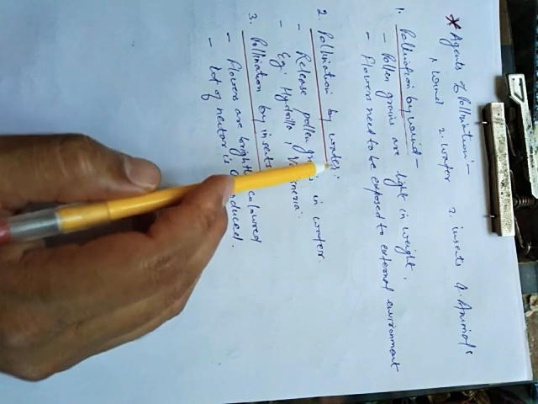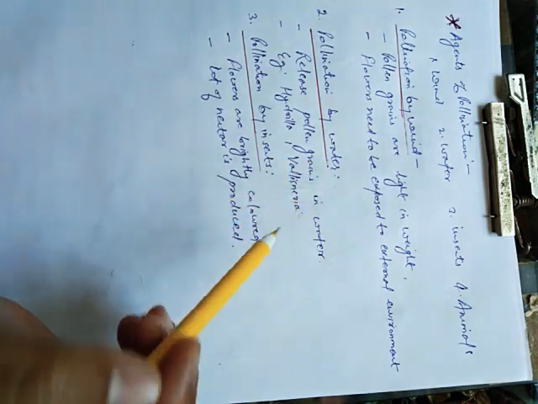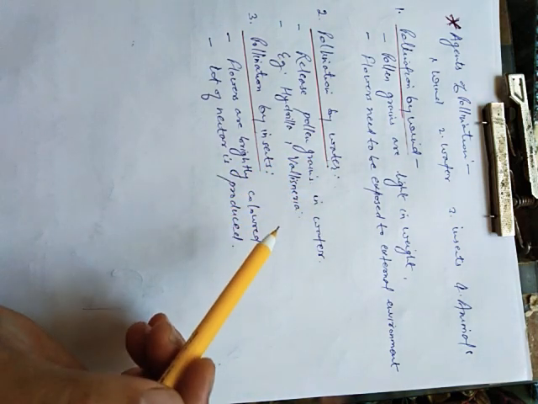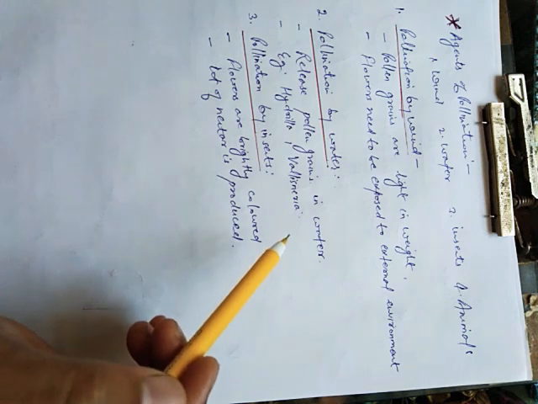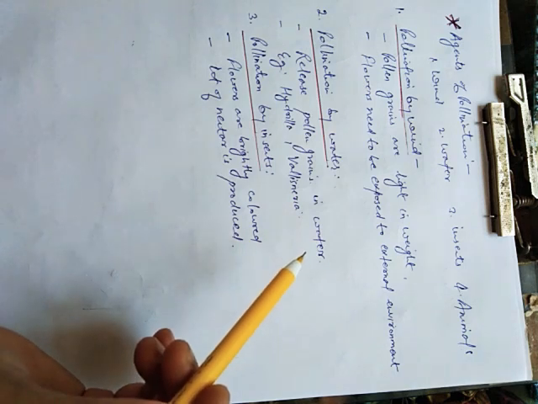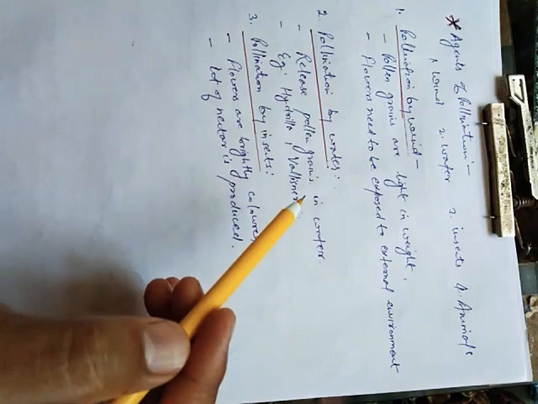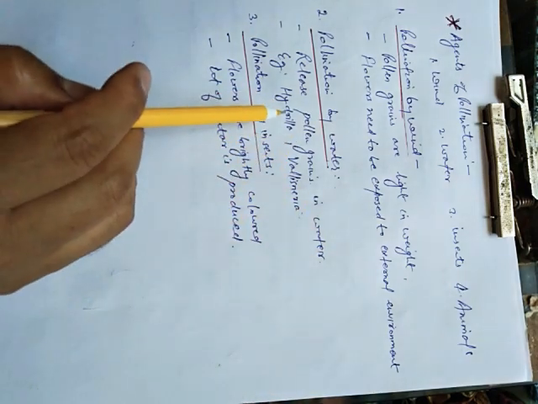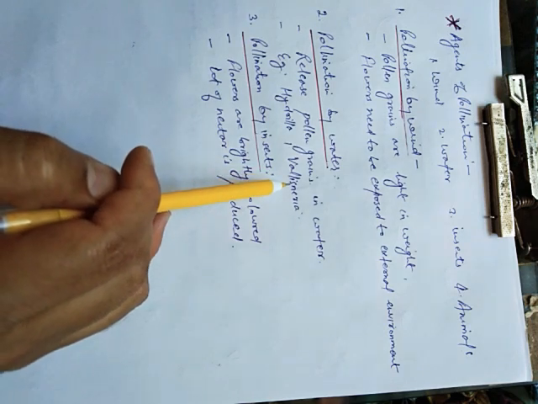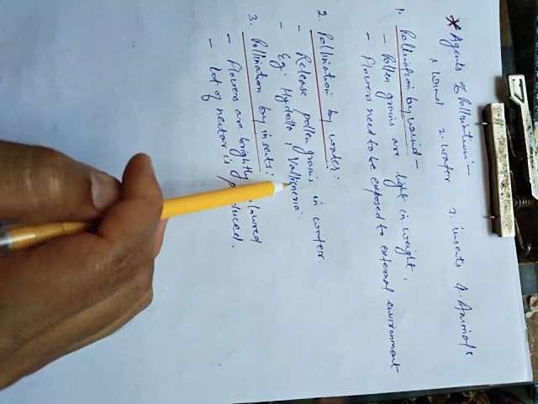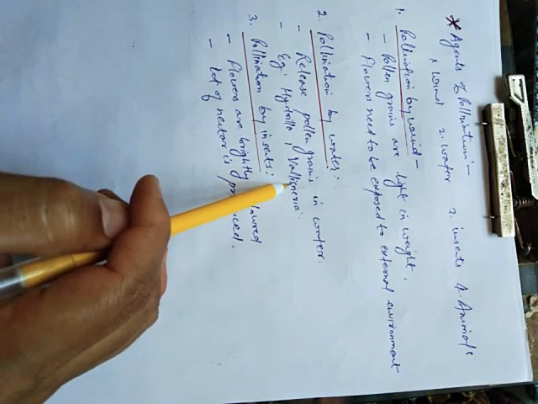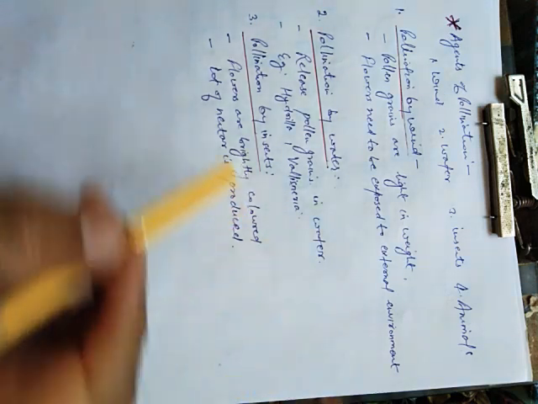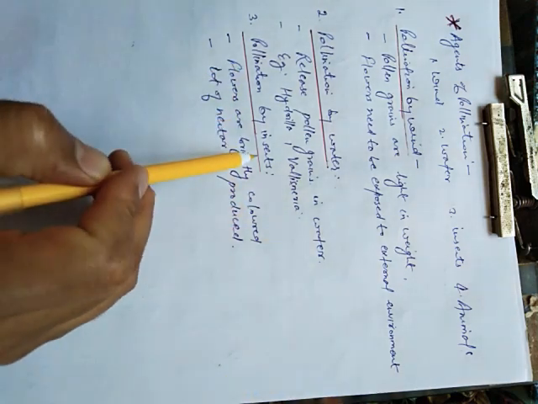Second is pollination by water. So what happens in this case? The flowers release their pollen grains in the water, and water carries these pollen grains from one place to another place. As an example you can see here, Hydrilla and Vallisneria are the two plants in which pollination occurs by means of water.